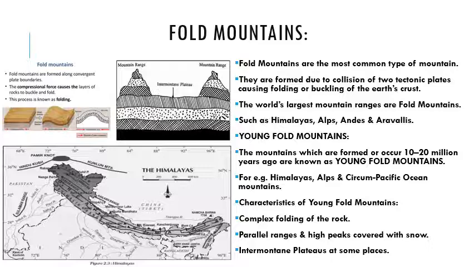Now what is a plateau? A plateau is a flat land, or we can also consider it as a tableland from the surface, and it has very steep sides on both sides. Is it clear? It's a tableland. Its surface is like a table, very flat, but its sides are very steep. Is it clear? So sometimes in between two mountain ranges, especially in young fold mountains, there exist intermountain plateaus also.